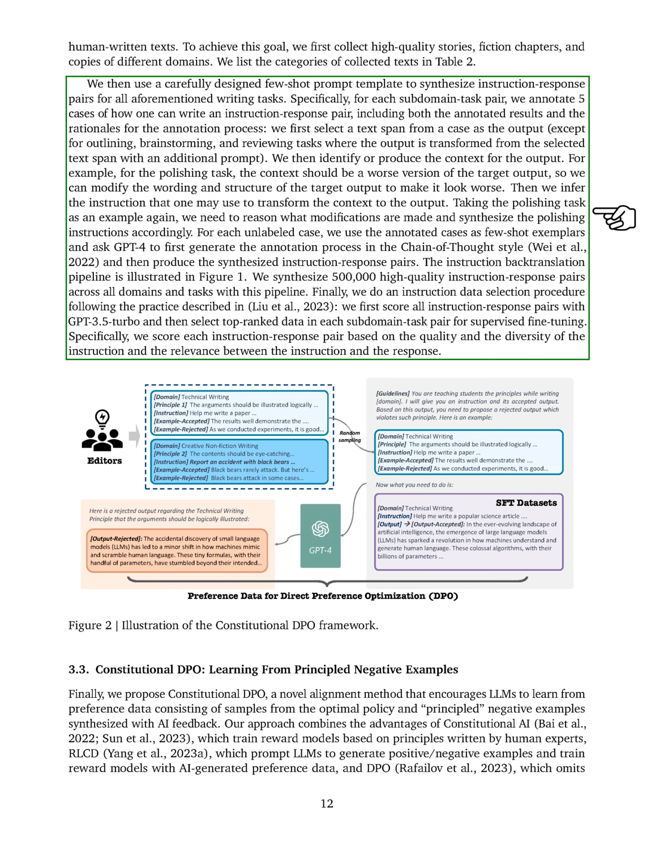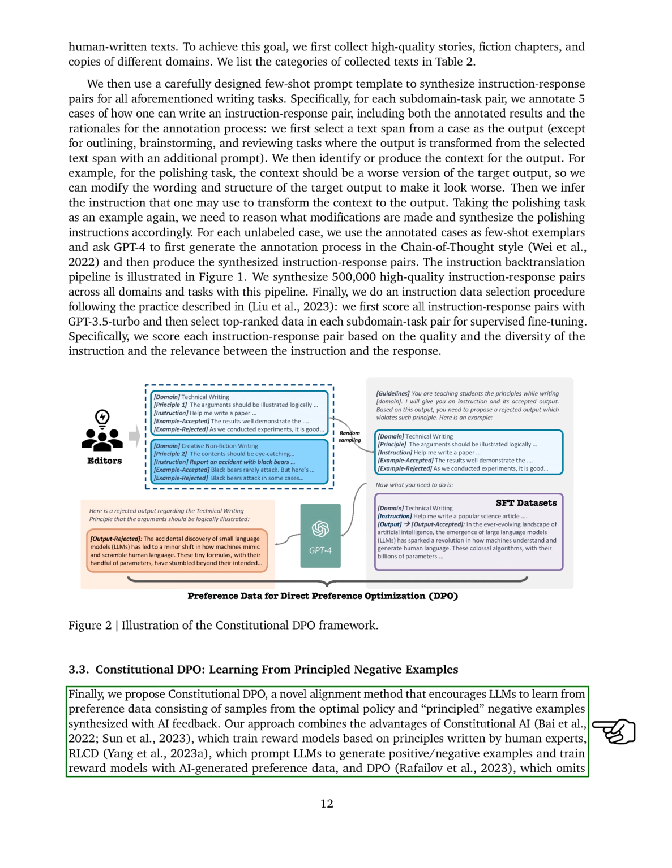For example, for a polishing task, we might take a piece of text, make it worse, and then determine the instructions needed to improve it. Using this method, we've created 500,000 high-quality instruction response pairs across various domains and tasks. We then select the best pairs for further training based on their quality, diversity, and relevance.